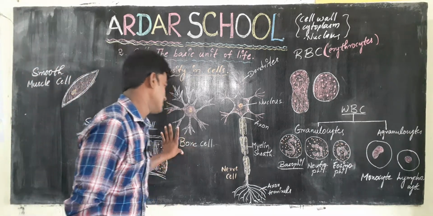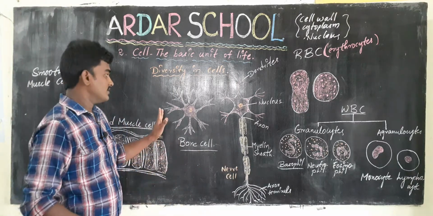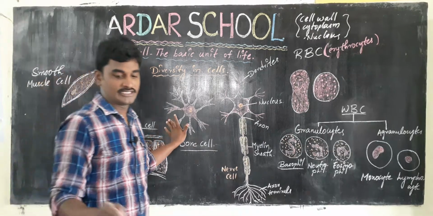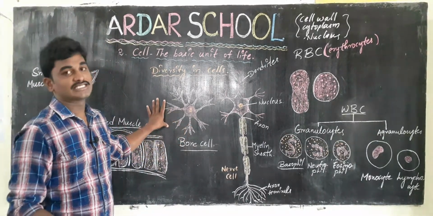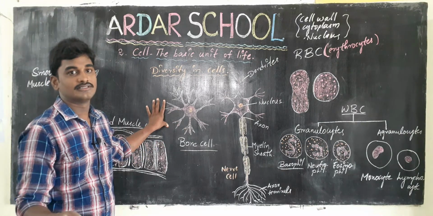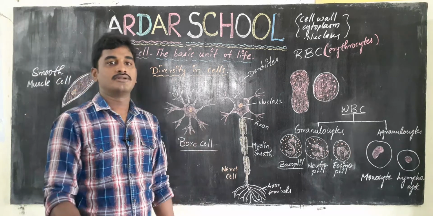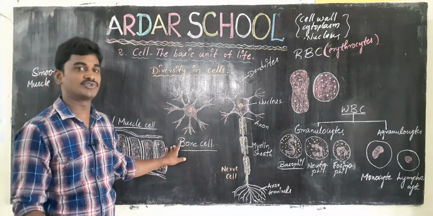Now, the bone cell. What is the function of it? Bone cells are located at the marrow of the bone, or at the middle of the bone, and these bone cells control the activities of the bone and give support to the bone.